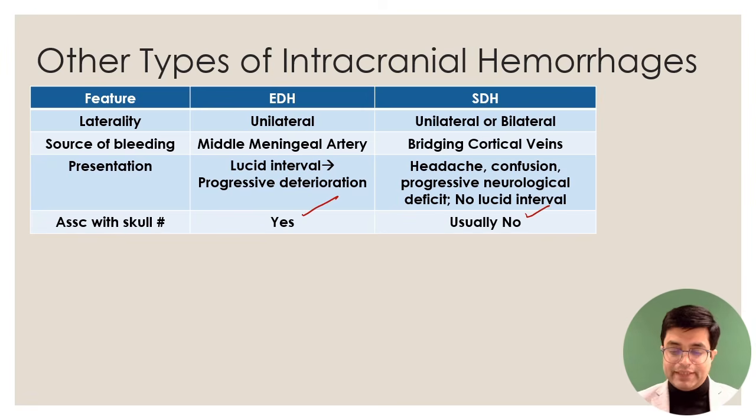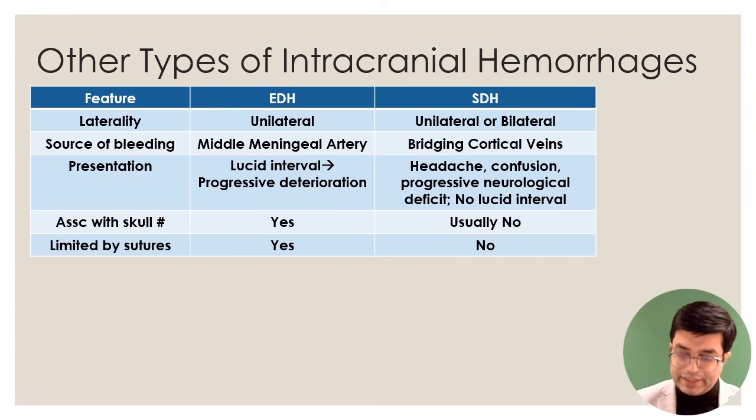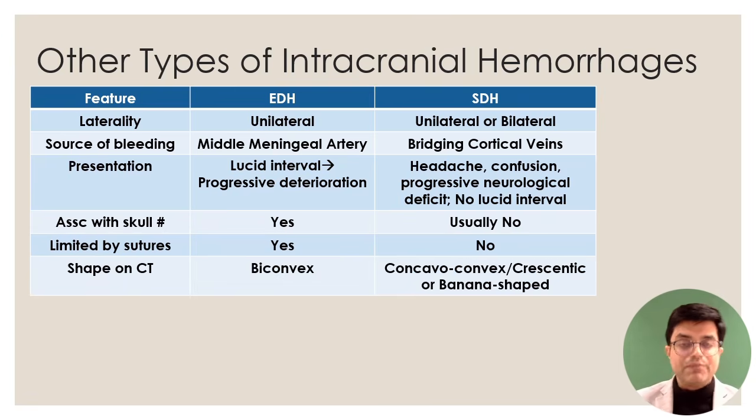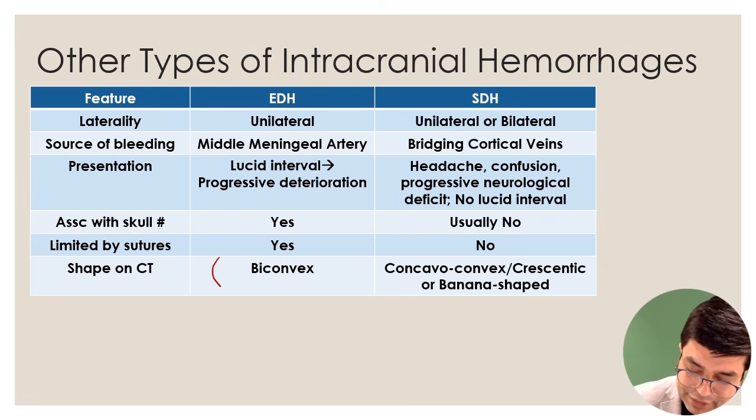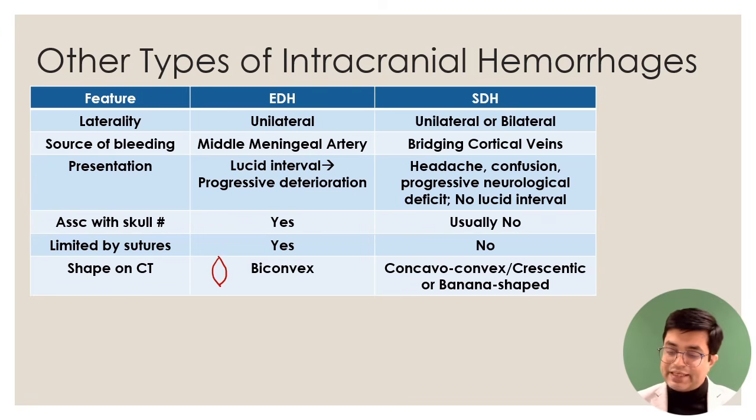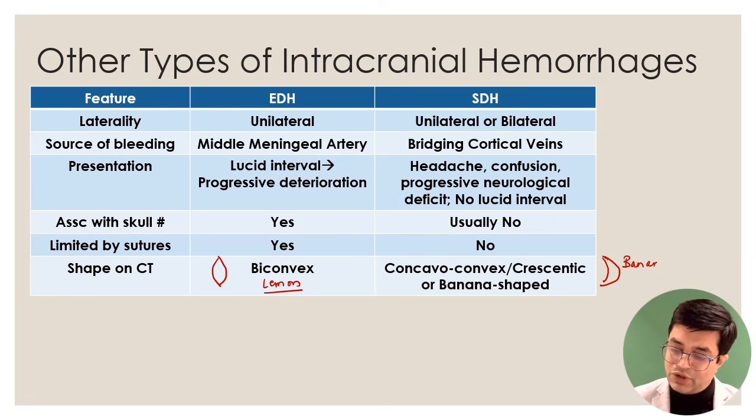Then extradural hematoma will be limited by the suture lines, whereas SDH will not be limited by the cranial suture lines. Then if the question asks what will be the shape on CT, the shape on CT scan here will be biconvex, also called lemon shaped, whereas SDH will be crescentic shaped, also called concavo-convex, also called banana shaped. So lemon sign on CT scan, banana sign on CT scan. Lemon sign seen in EDH, banana sign seen in SDH. There are mnemonics for that.